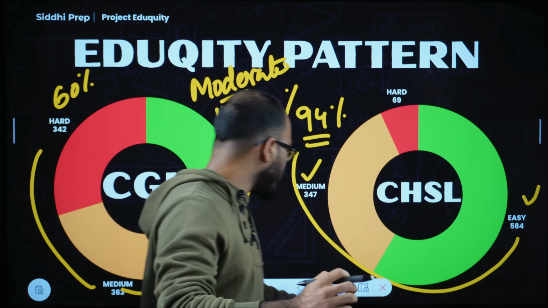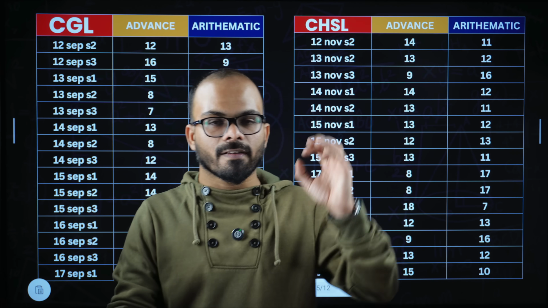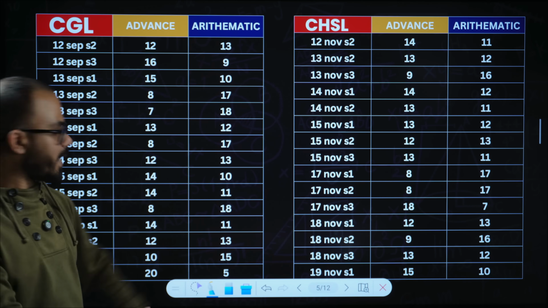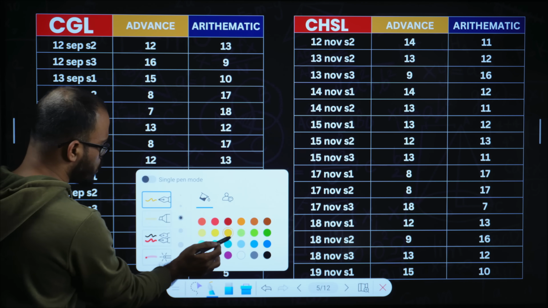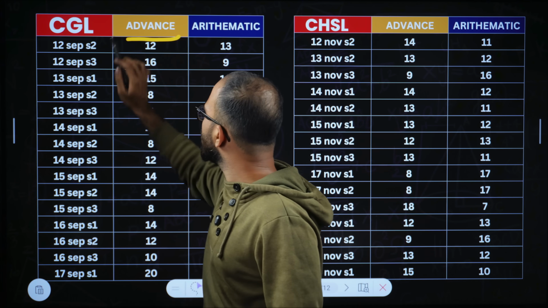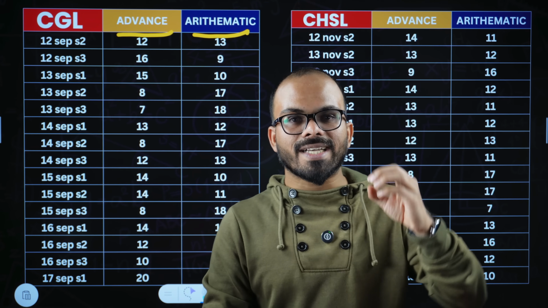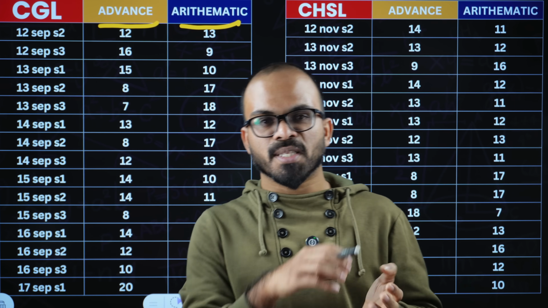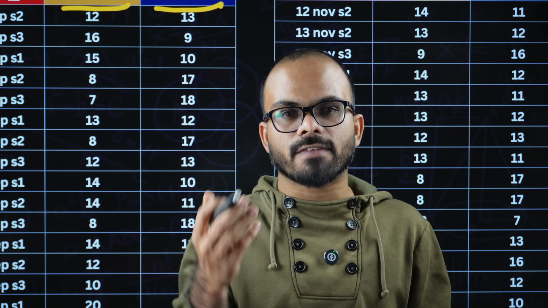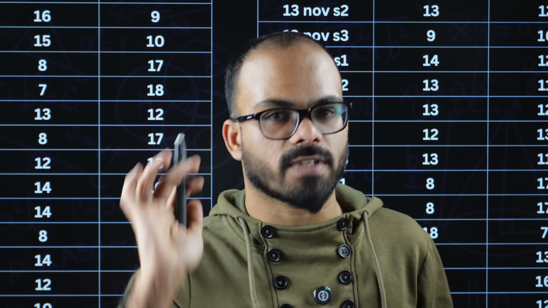Now, the next difference is with respect to composition of the question paper. For example, this is a sample set of data. This sample set shows you the total number of questions that are given in that particular shift with respect to advanced maths and arithmetic. Earlier, when TCS was conducting the question papers, the weightage that was allotted to advanced math was slightly lower than the weightage that was given to arithmetic. In fact, arithmetic used to comprise of around 65 to 70% of the question paper.